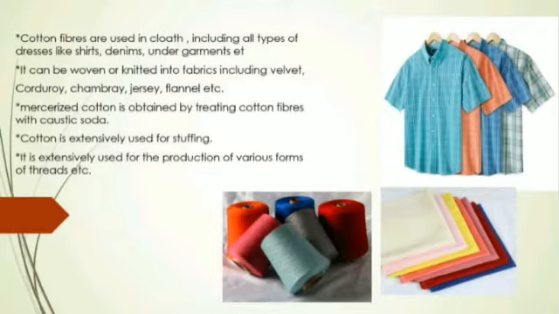Mercerization is a textile finishing treatment for cellulose fabric and yarn, mainly cotton and flax, which improves dye uptake and tear strength, and also it reduces fabric shrinkage and imparts a silk-like luster. Cotton is also extensively used for stuffing and for the production of various forms of threads.